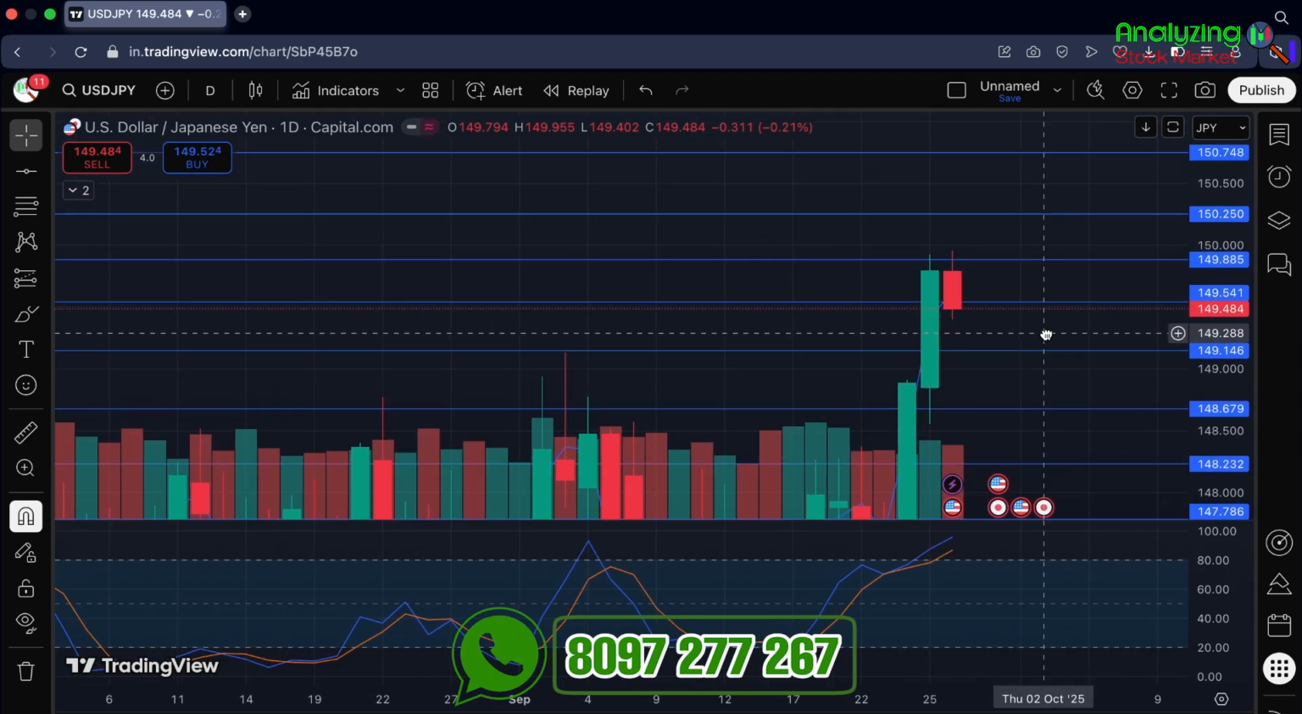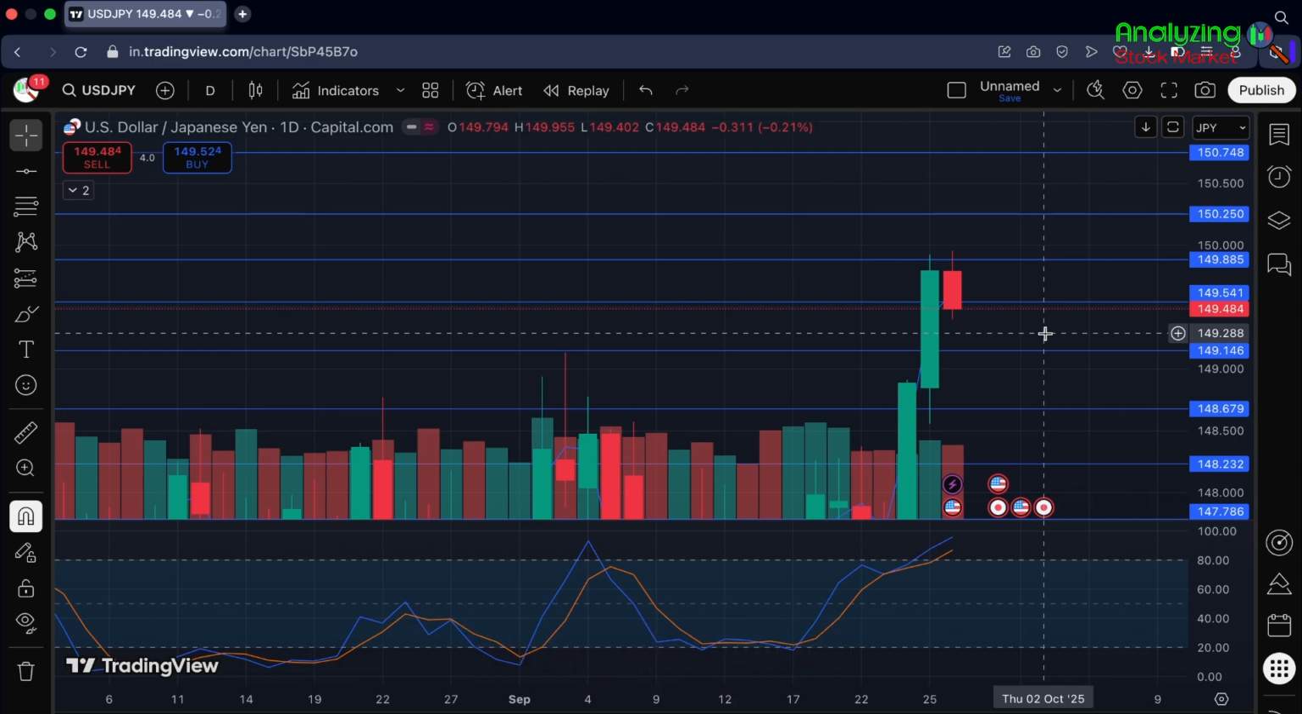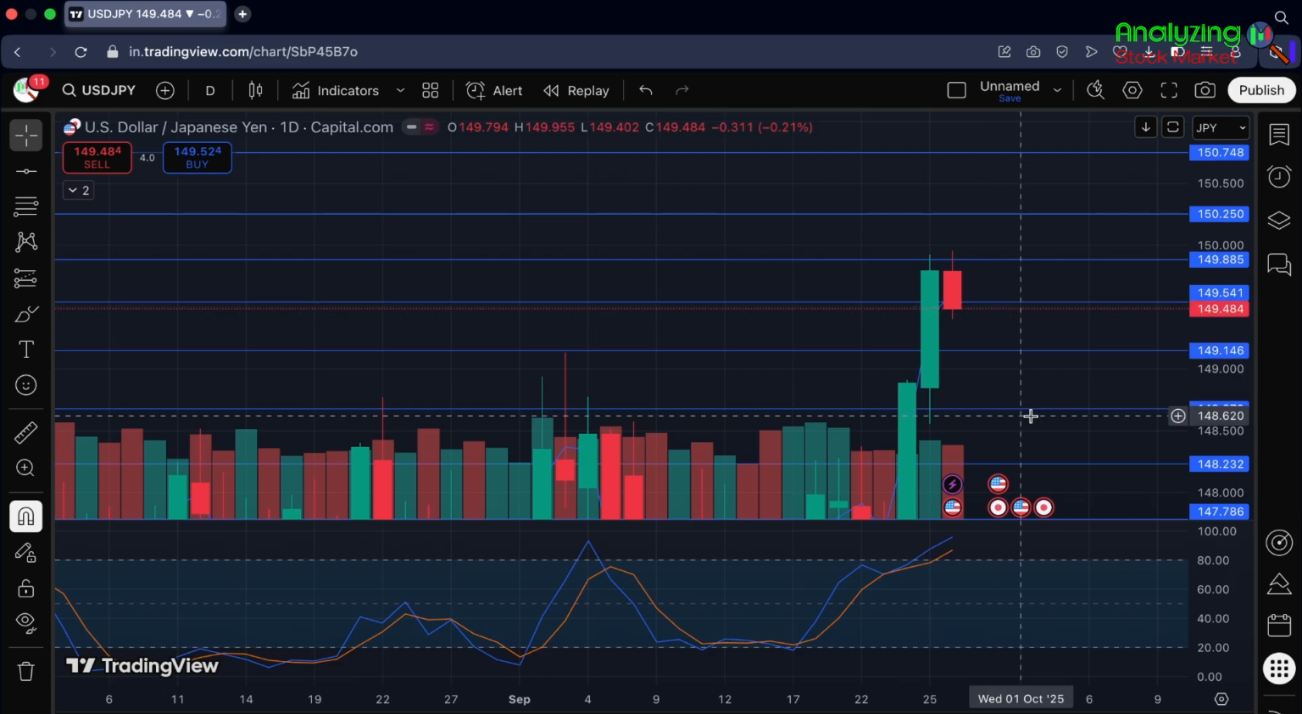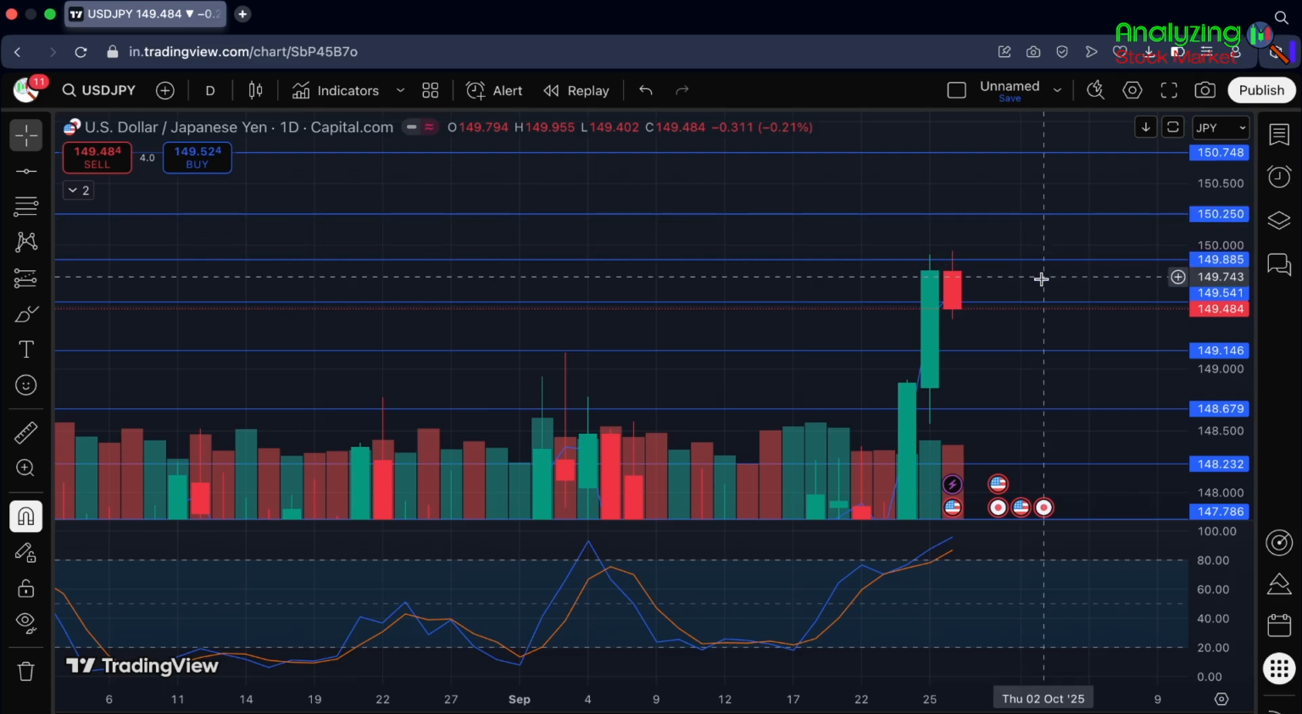Now, the closing was 149.484. Here the direct support is 149.146 and the direct resistance is 149.541. After the direct support, there is a support of 148.679 and then 148.232. After the direct resistance, there is a resistance of 149.885 and then 150.250. So these are two important support and resistance zones that will help you take better stop loss and target levels according to your bias.